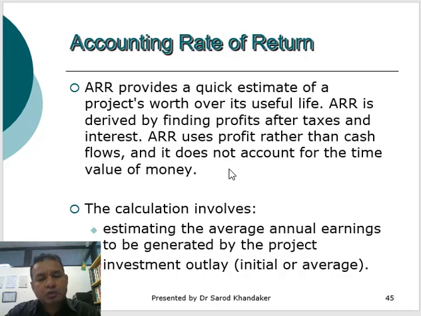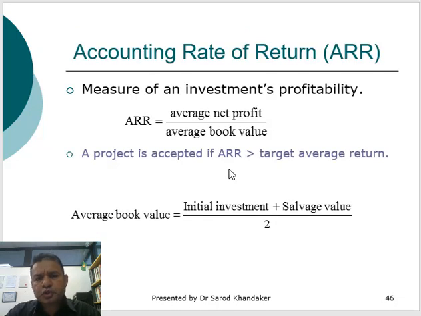So how do we calculate the ARR? The formula is ARR equals average net profit divided by the average book value, and the average book value is the initial investment plus the salvage value, divided by 2.